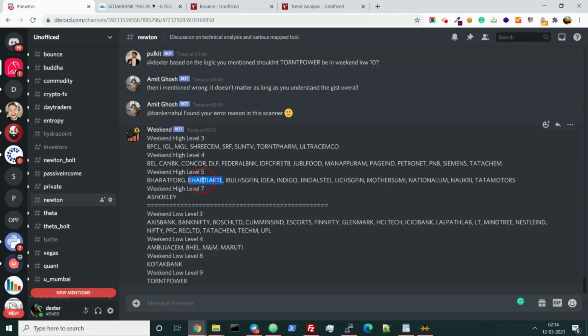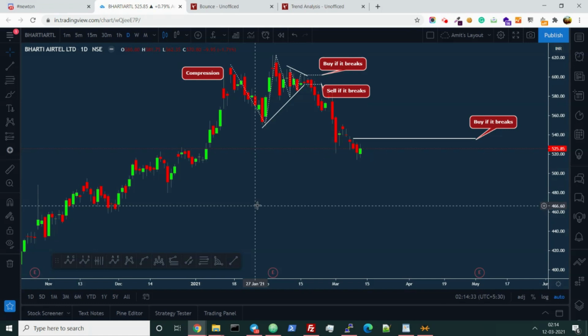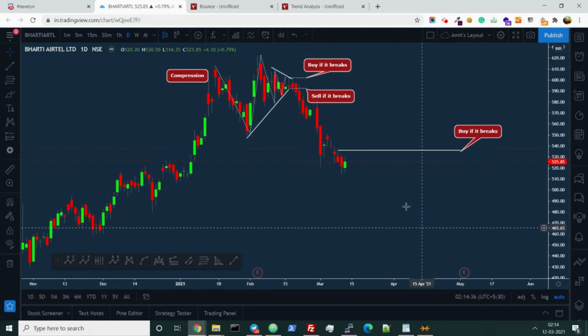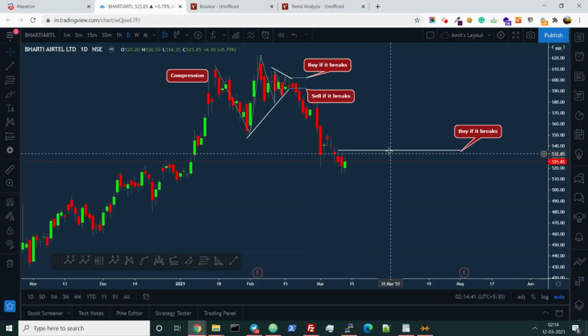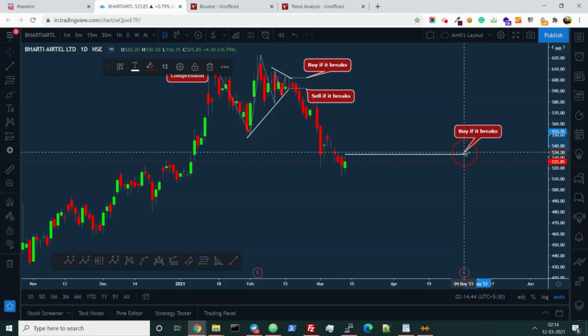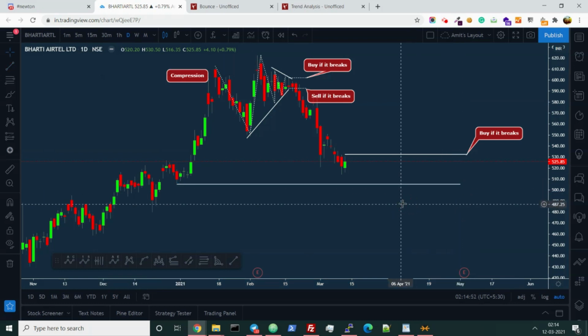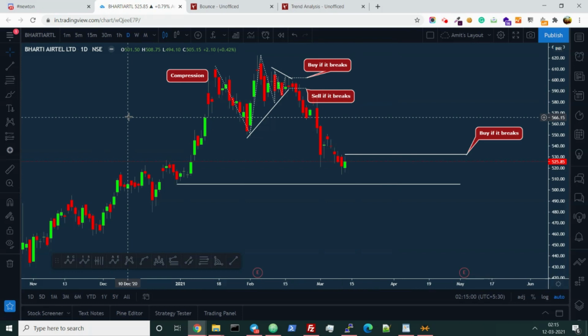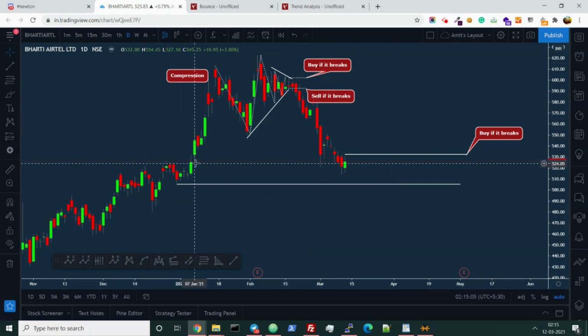Let's take something from the previous one, Bharti Airtel. I have already drawn this. Okay, never mind. So it has literally been falling for the last 5 days, and I'll be buying here tomorrow. I have already plotted this because I see this as a level which will act as a good support, because I see a good open interest in the 500 put section. See, you need to use this weekend scanner in conjunction with different other theories, right? Yeah, so this is a good trade.